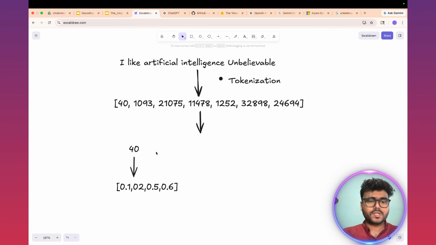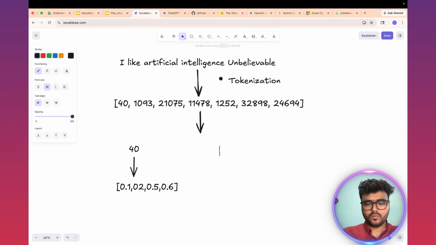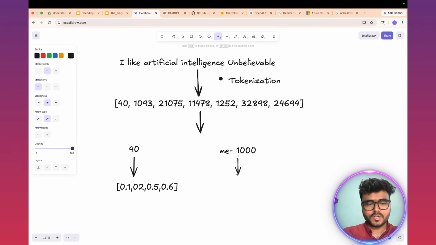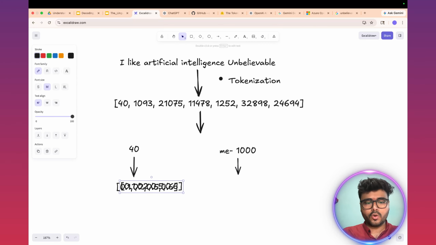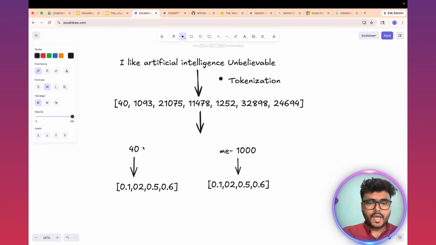And let's suppose a new word like me comes into the picture, and for me, let's suppose the token ID is 1000. We are going to represent this 1000 also in the same n-dimensional space, and this vector will look very similar with a few differences, because I and me are close.